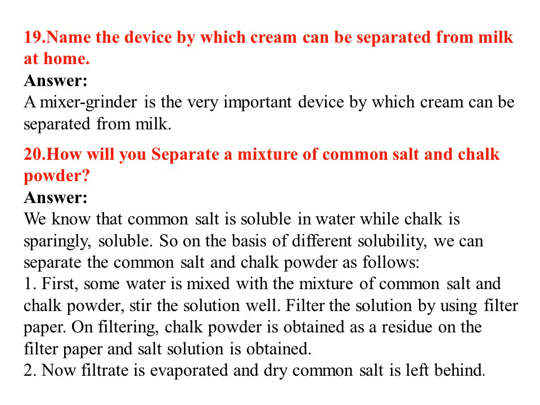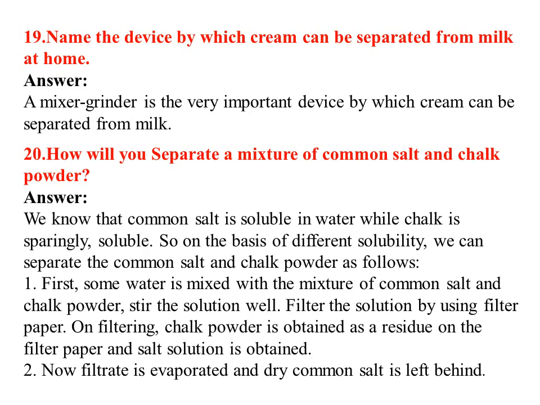Okay, next question: how will you separate a mixture of common salt and chalk powder? We know that common salt is soluble in water while chalk is sparingly soluble. So on the basis of different solubility we can separate them as follows. First, some water is mixed with the mixture of common salt and chalk powder.